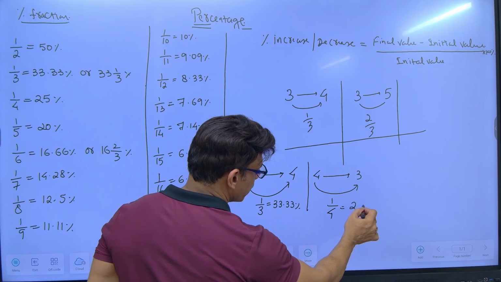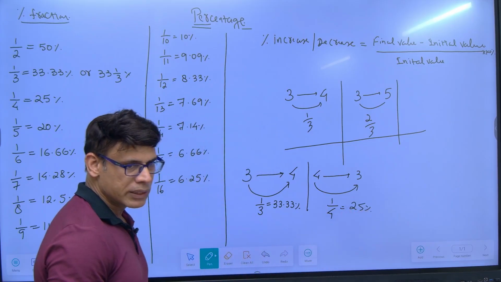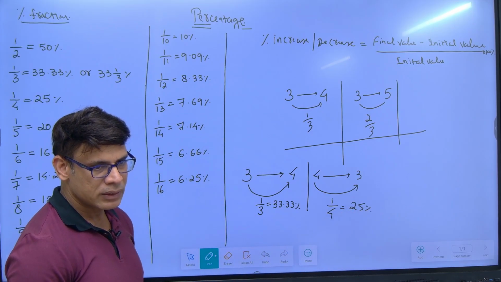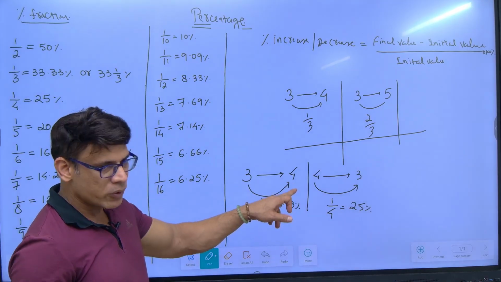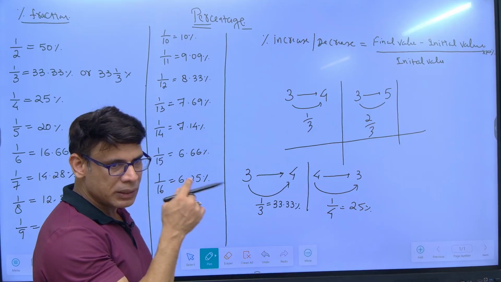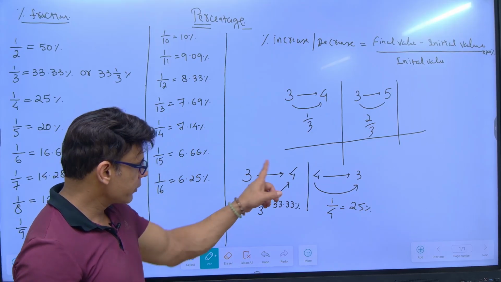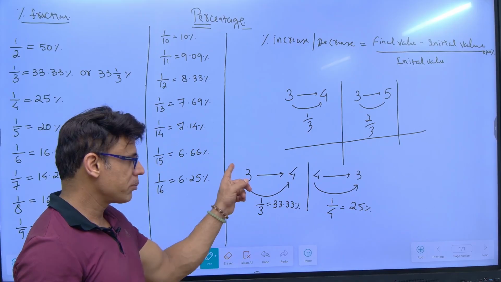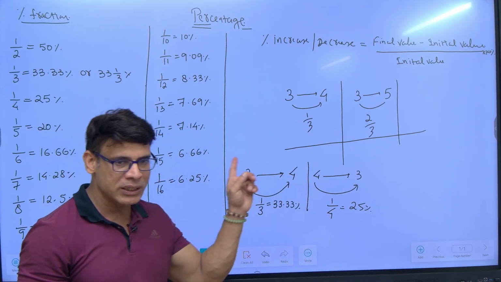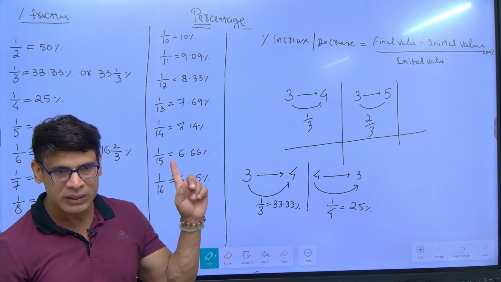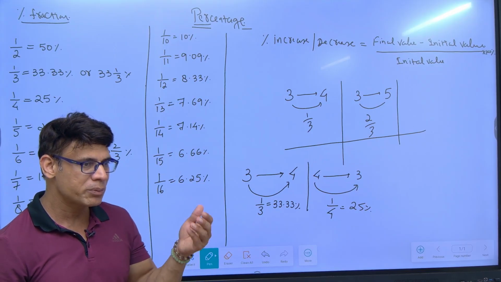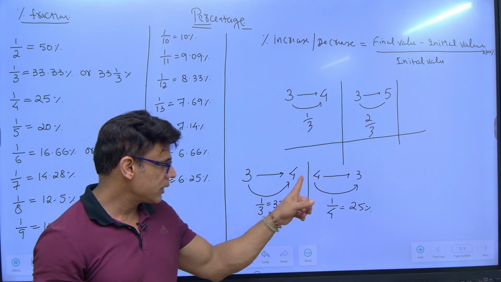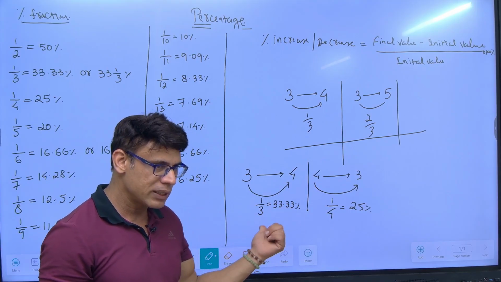What is 1 by 4? 25%. So if 3 becomes 4, increase of 33.33. But if 4 again becomes 3, that is not decrease of 33.33. That is less because base changes, right? Here base has changed. It's 4 base. Here it is 3 base.